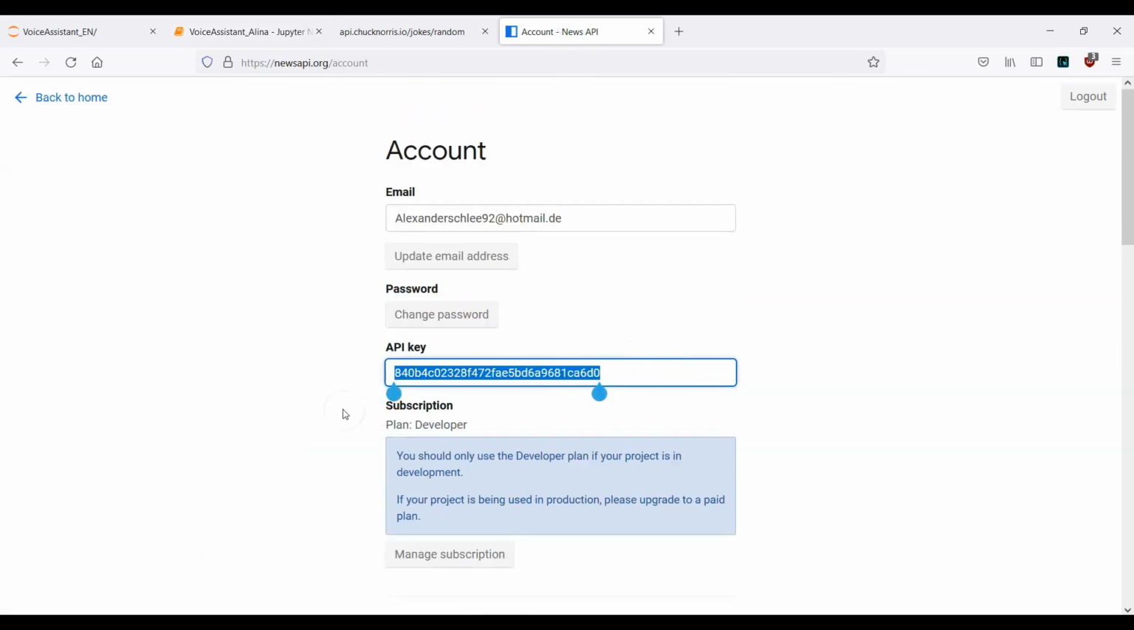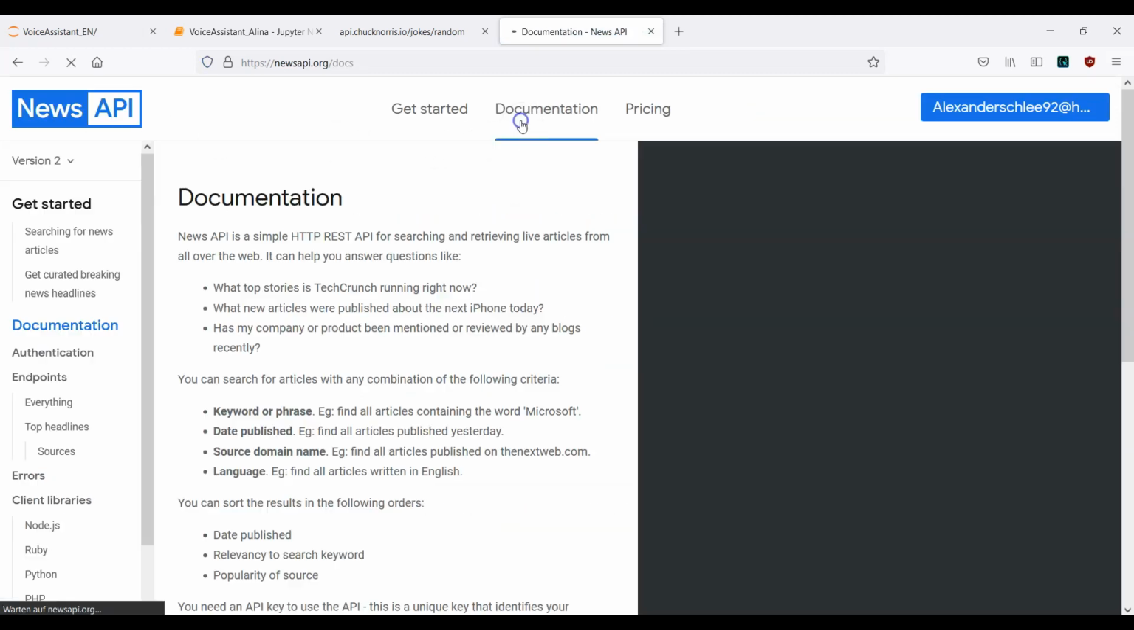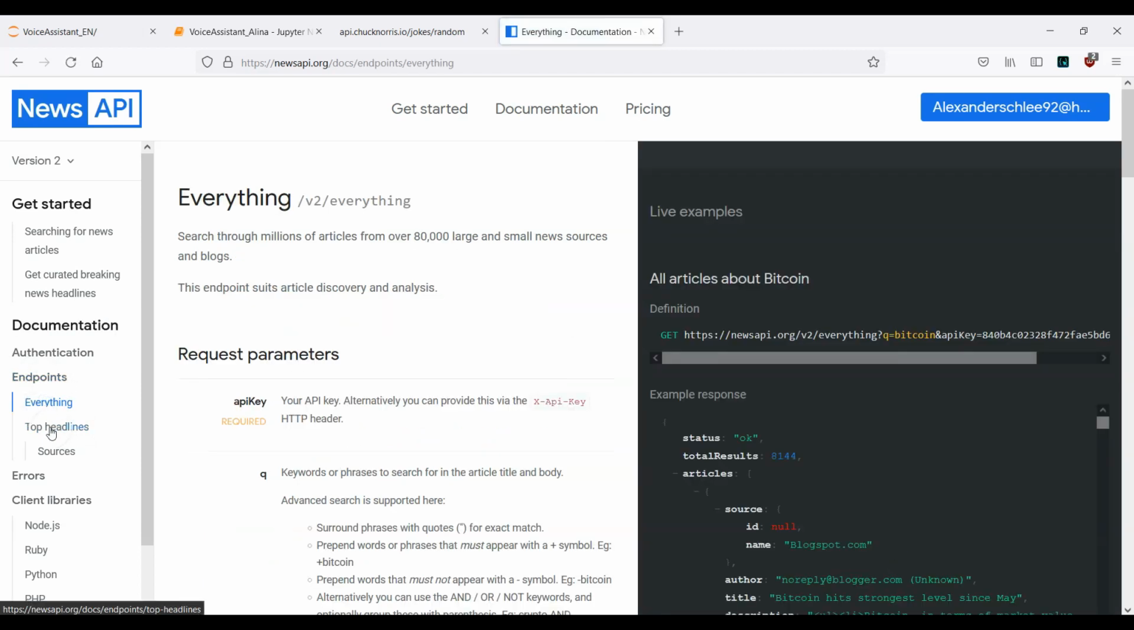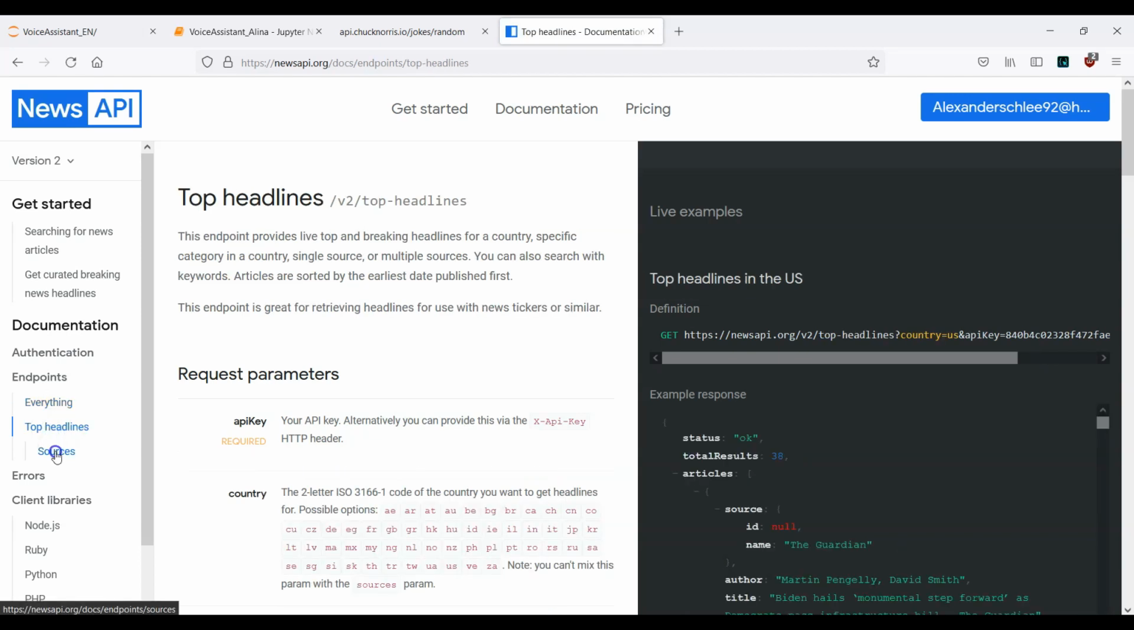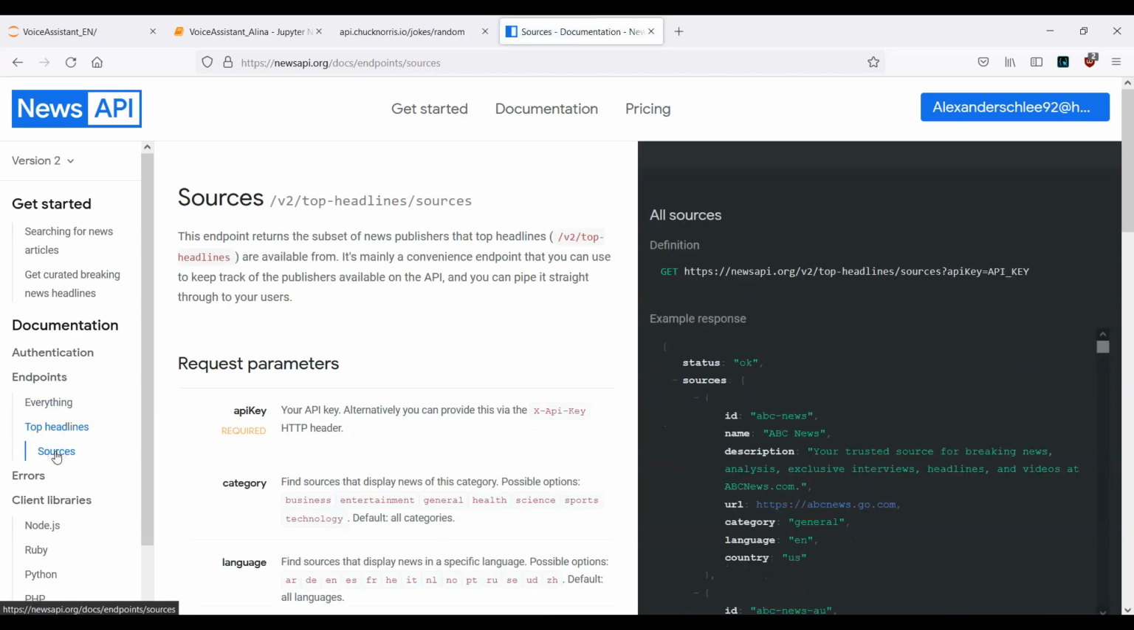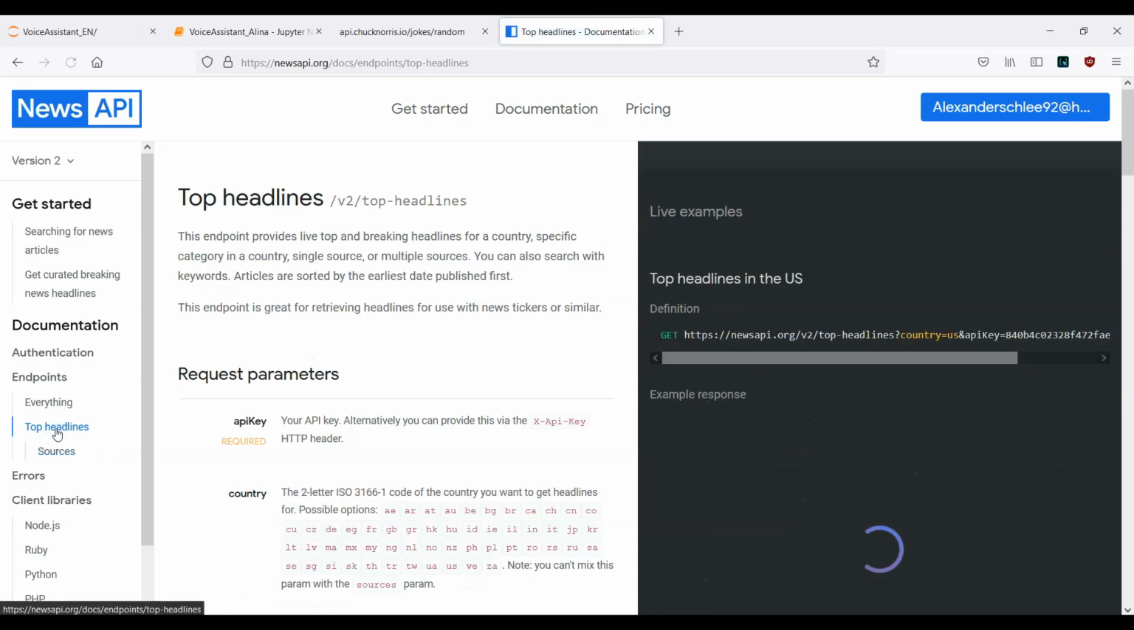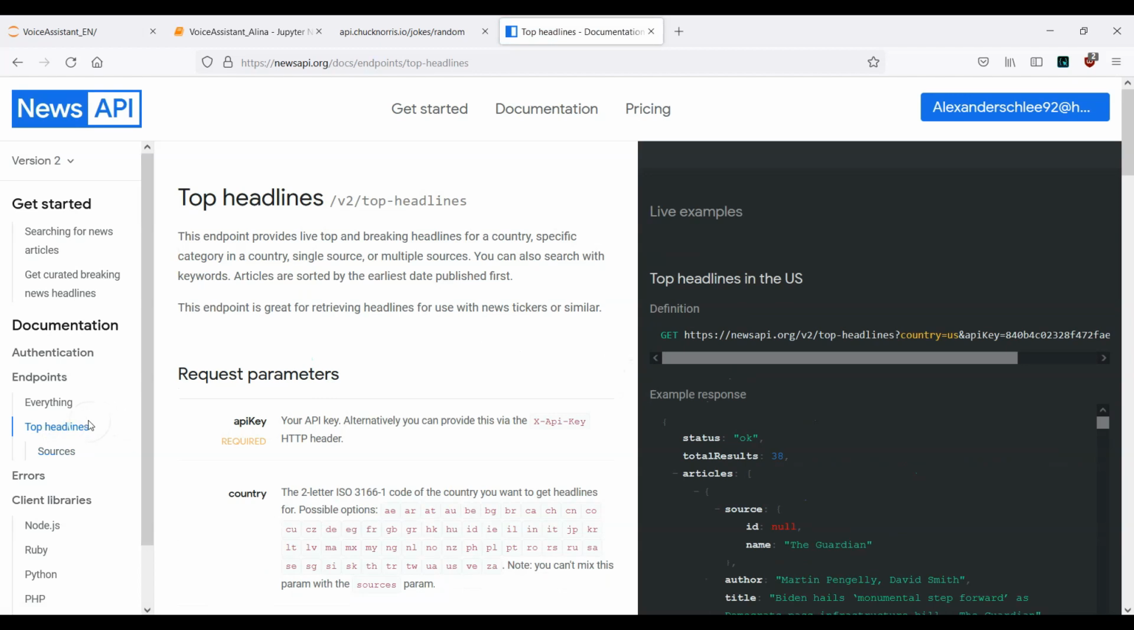Afterwards, what we need to do is click on back to home, and now click on documentation. Now you actually have a lot to read if you want to, but for this tutorial we will just make use of the top headlines. Okay, so you have different kinds of endpoints. You have here all the news, and you can make use of the top headlines. You can go ahead and check for the sources and so on and so forth. But for simplicity reasons, let's just make use of the top headlines.